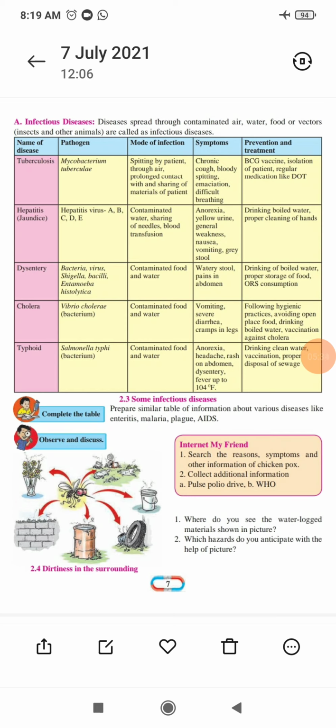Now for prevention, you have to drink clean water. Vaccination, you have to take proper vaccinations. Disposal of sewage, whatever the food and drinking water people are consuming, we have to dispose of properly.